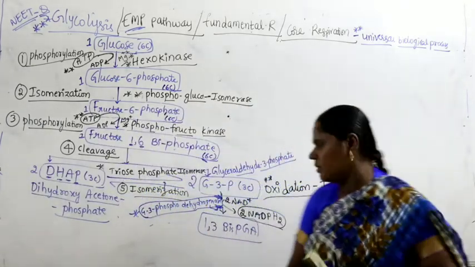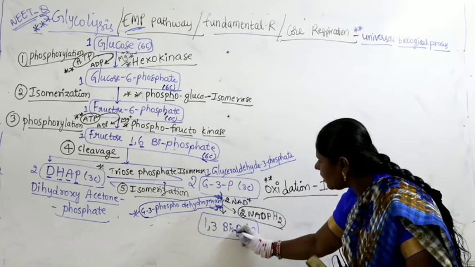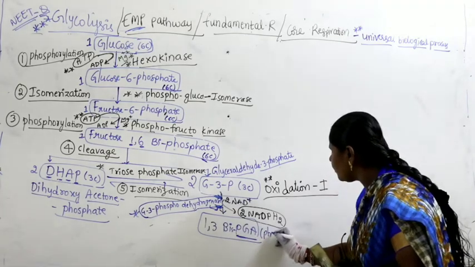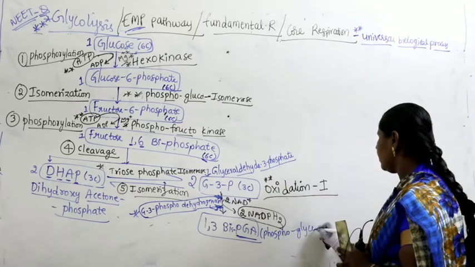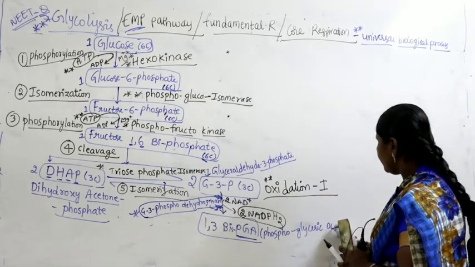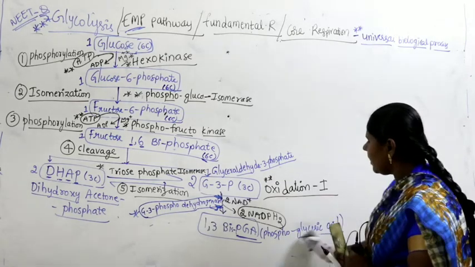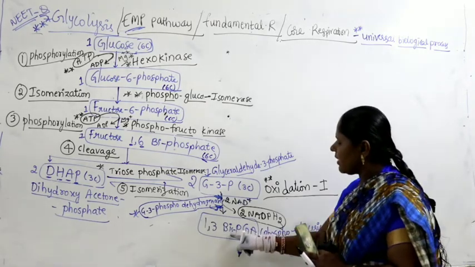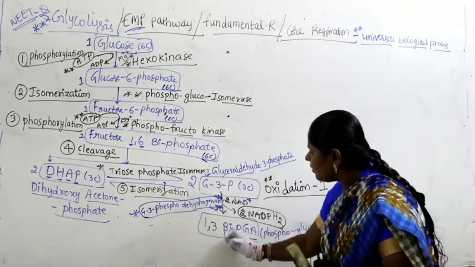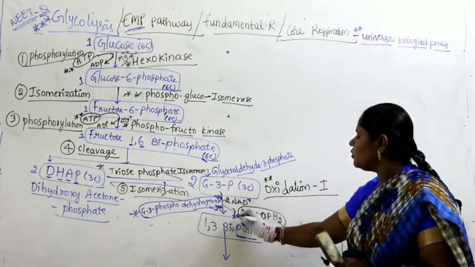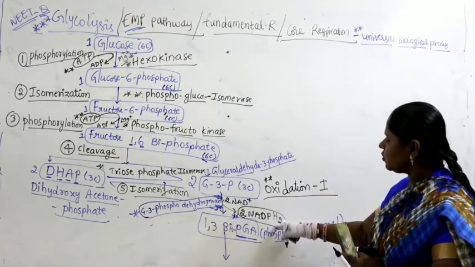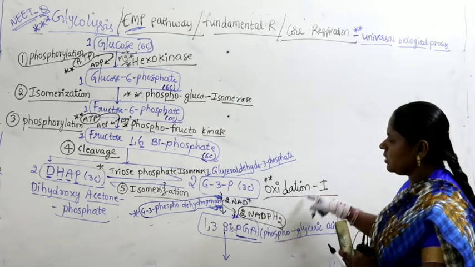What is PGA here? You know the full form of PGA? That is nothing but phosphoglyceric acid. 1,3-bisphosphoglyceric acid. Now further it undergoes, but before that remember there is a production of 2 molecules of NADPH2, and this undergoes oxidation number 1.